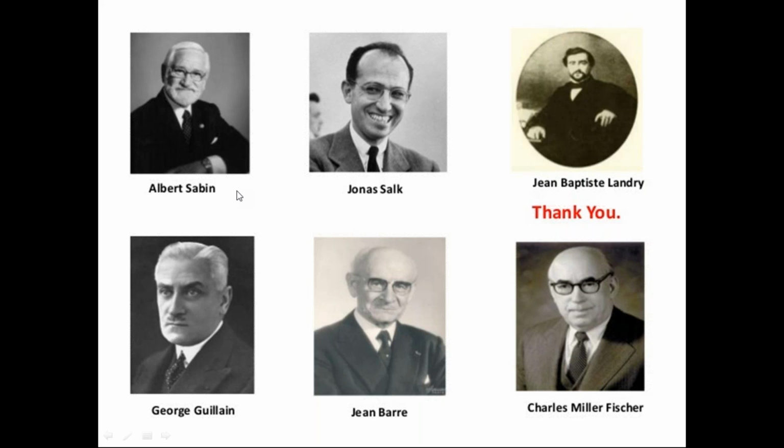That's why OPV is otherwise called the Sabin vaccine. Jonas Salk: IPV, the inactivated or killed injectable polio vaccine, is called the Salk vaccine. That's why it is named after him.